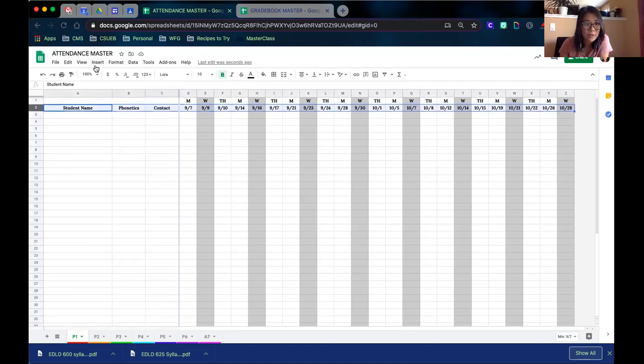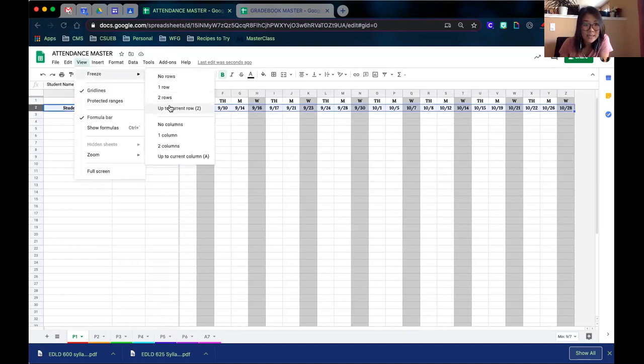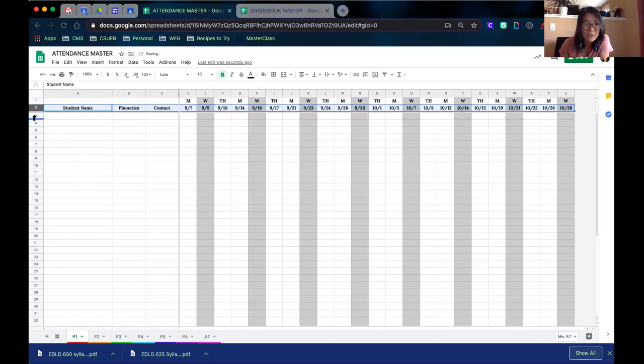Let me show you with the rows. So view, freeze up to current row. And now, do you see how these numbers 3, 4, 5, 6, 7? If I scroll down, my header still stays there, but I can go down to row 50 and still know what date it is, okay? You can slow down, pause this video if you need to.